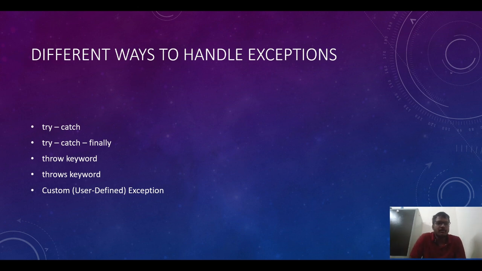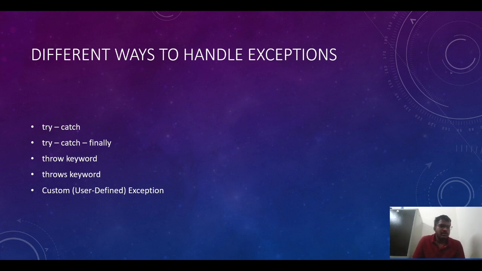These are some different ways to handle exceptions. The first one is try, catch. Try and catch are keywords. In try we will write the risky code. In catch, whatever exception is there, we will handle that. Then the next one is try, catch, finally. Here one more keyword is there, finally. Whatever is in finally will definitely be executed. We will see this one by one in more depth in the coming videos.